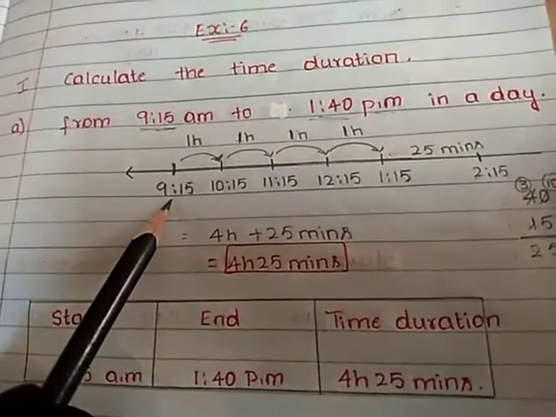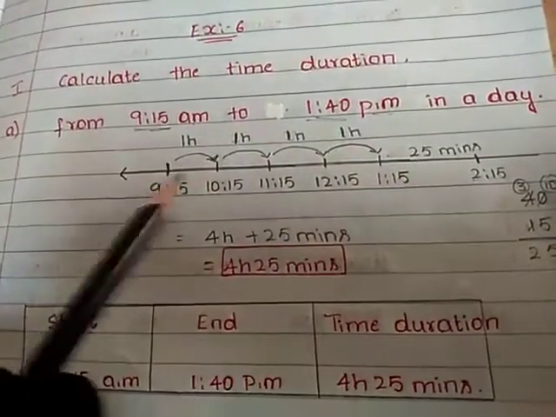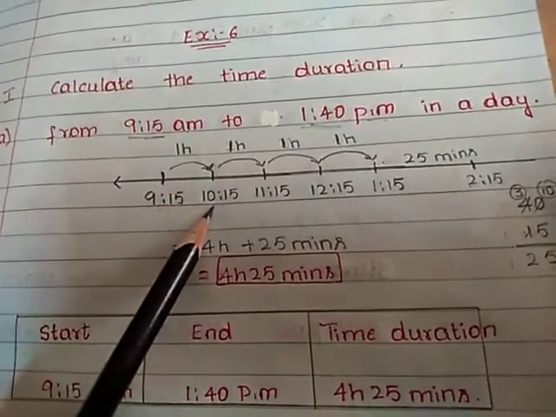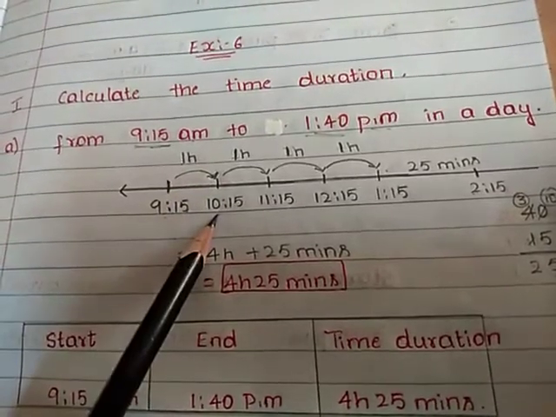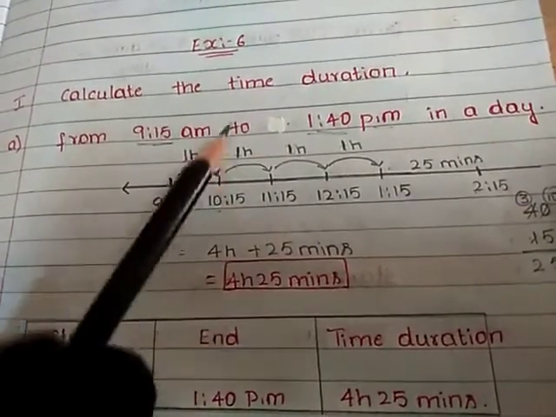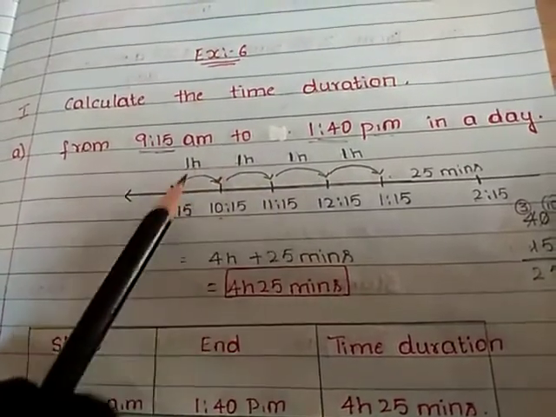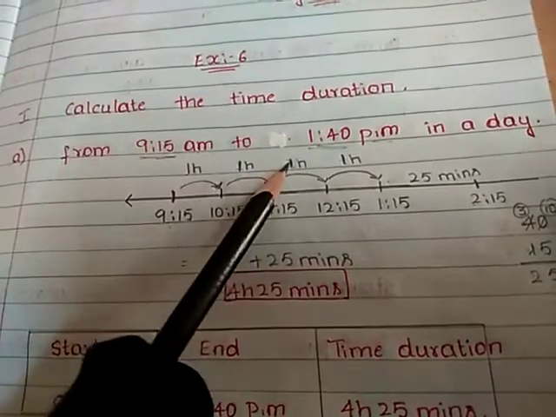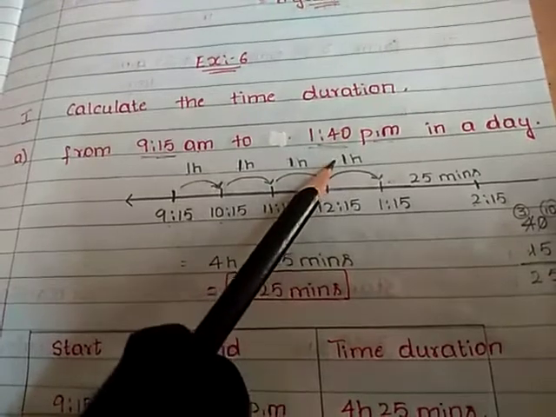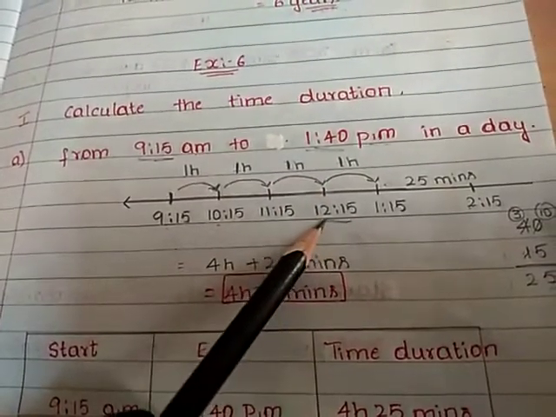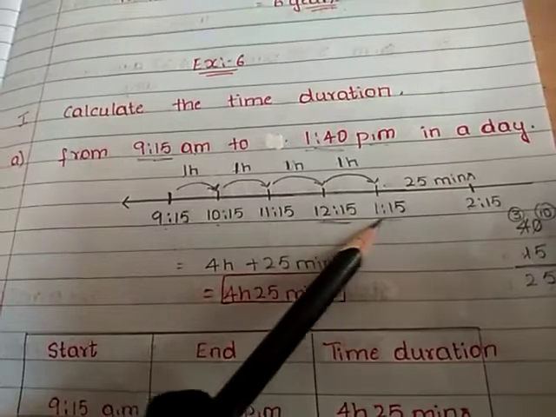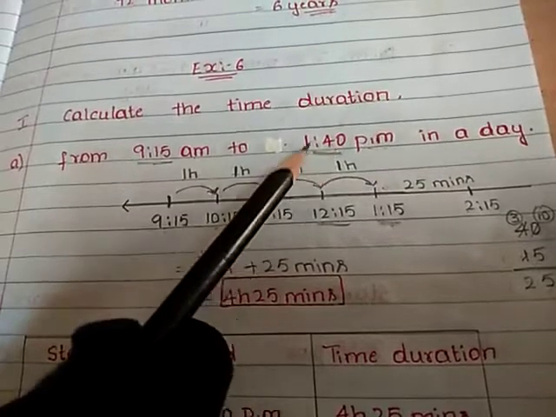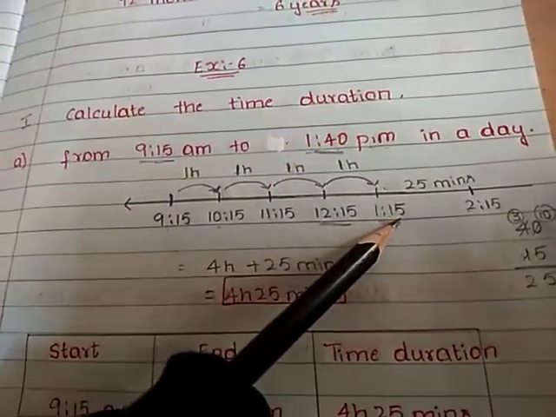So it starts from 9:15. I have drawn the number line, the way of the number line I am just explaining to you. See here, from 9:15 to 10:15 it takes 1 hour. Then from 10:15 to 11:15, 1 hour again. It just takes 1 hour plus 1 hour, 2 hours, plus 1 hour, 3 hours, plus 1 hour, it is 4 hours. We have here 12:15 to 1:15. It is 1:15, but we have to calculate for 1:40. The ending time here is 1:40.